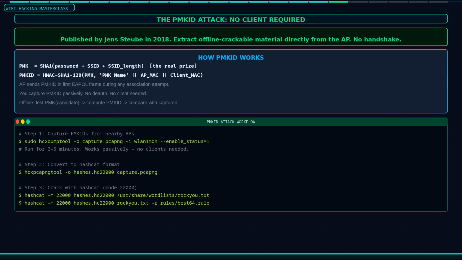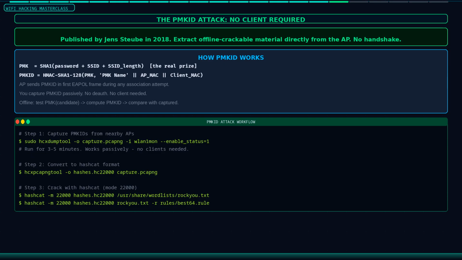To run this attack, use hcxdumptool to extract the PMKID. The command is sudo hcxdumptool -o output.cap -i wlan1mon --enable_status=1. Run this for a few minutes to capture PMKIDs from nearby access points.